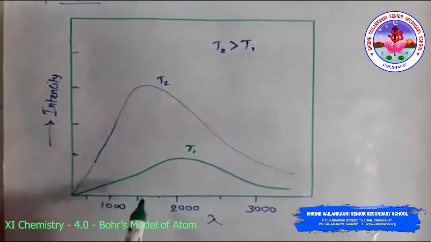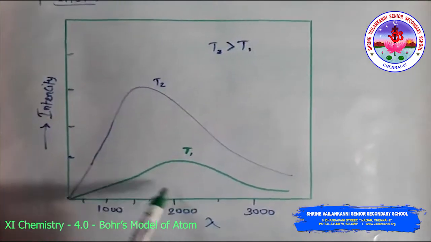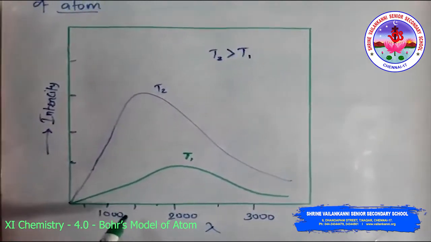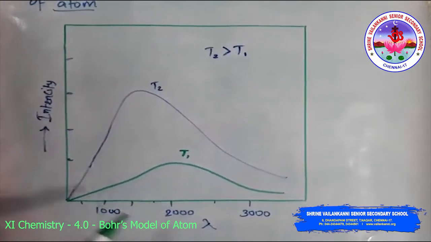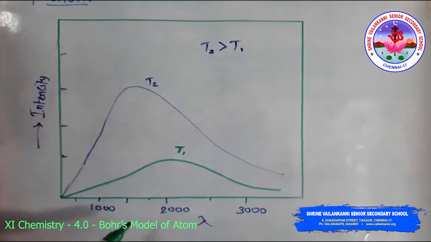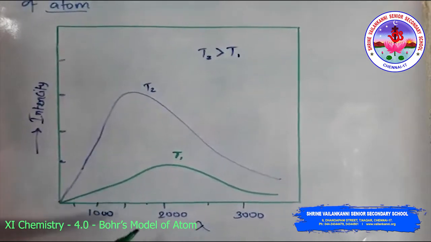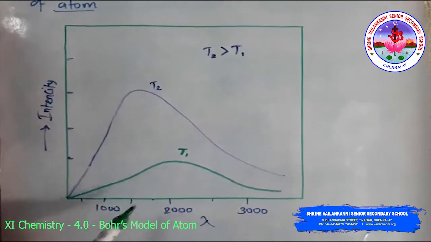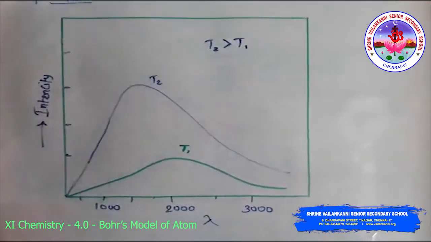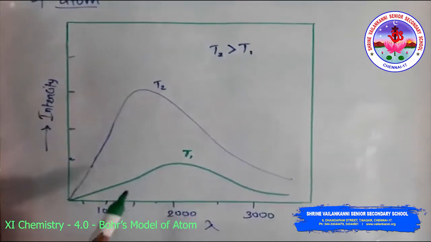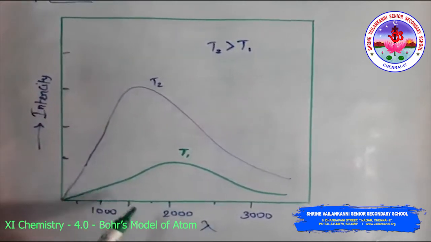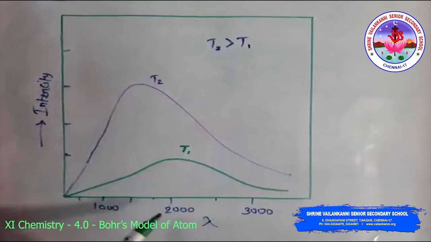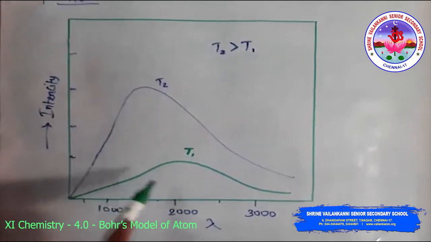This experimental result cannot be satisfactorily explained on the basis of the wave theory of light. Planck suggested that atoms and molecules could emit energy only in discrete quantities and not in a continuous manner. Planck gave the name quantum to the smallest quantity of energy that can be emitted or absorbed in the form of electromagnetic radiation.